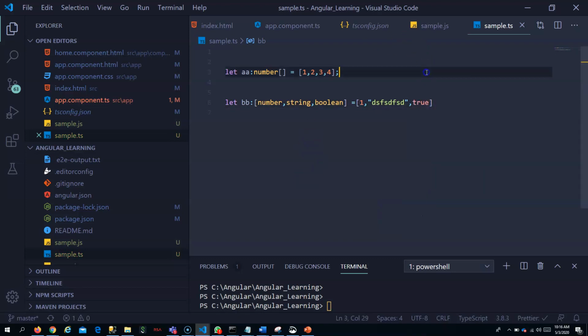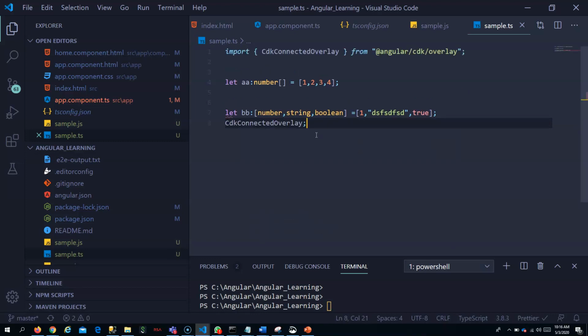Okay, so the syntax looks similar to array, but it is a tuple. Okay, now you can even make it as an array of tuples. You can say like this also.